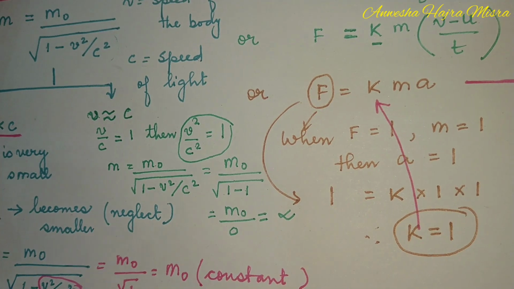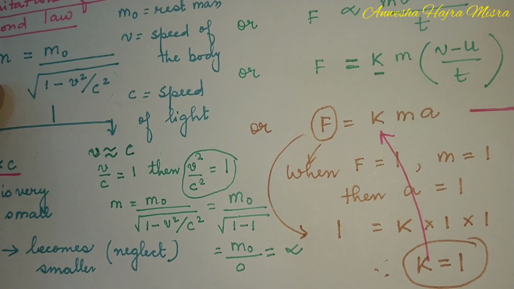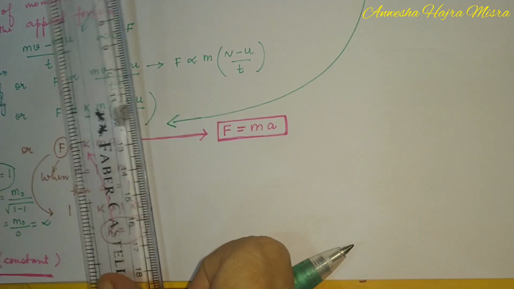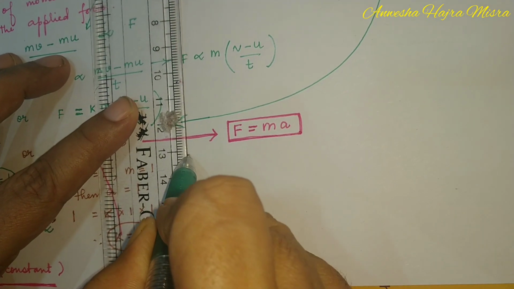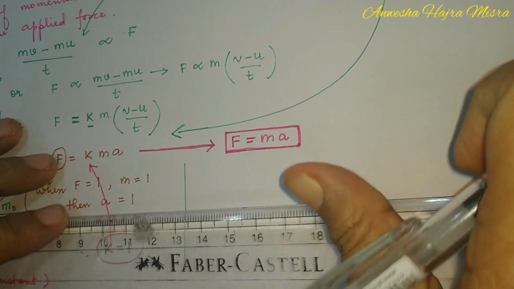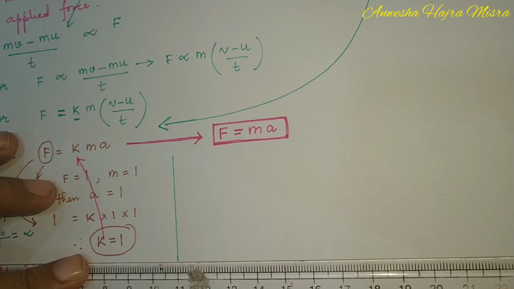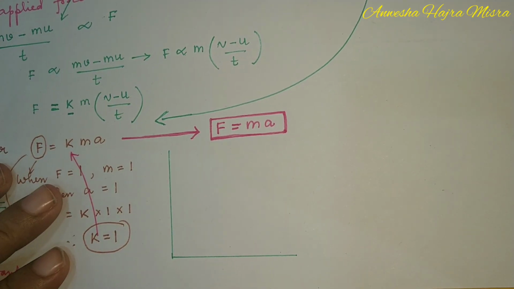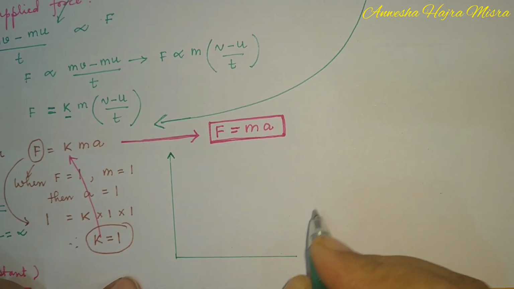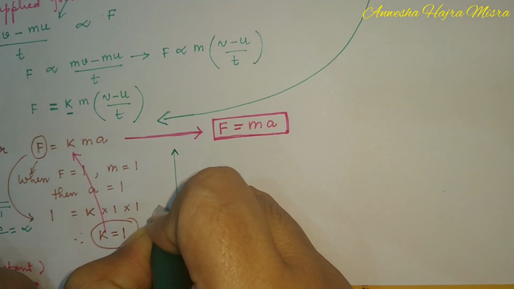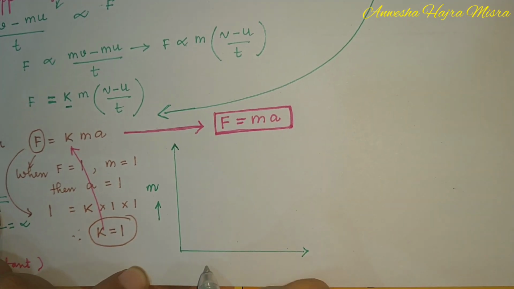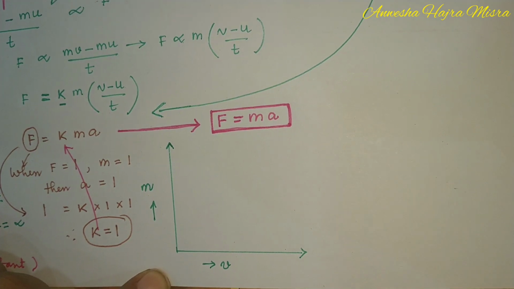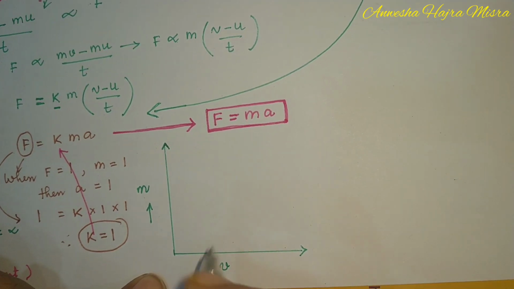So if I draw a graph of mass versus velocity, children, with mass along the y-axis and velocity of the body along the x-axis, the graph will turn out like this.